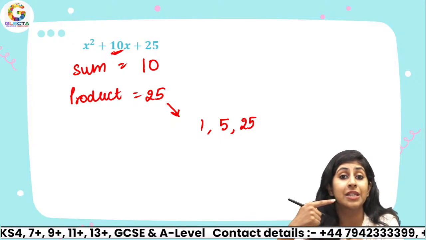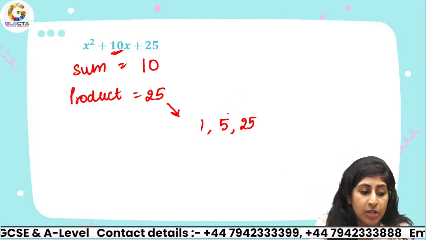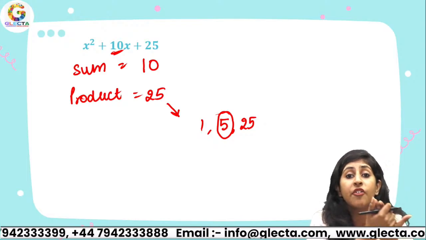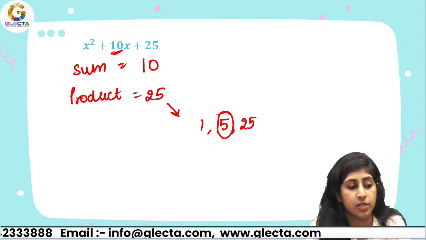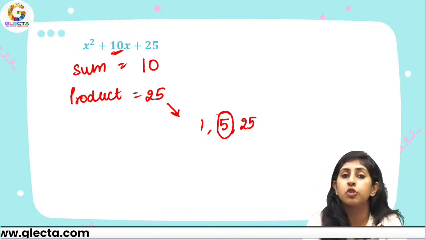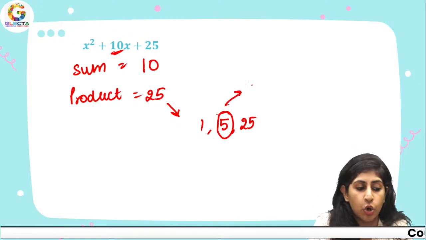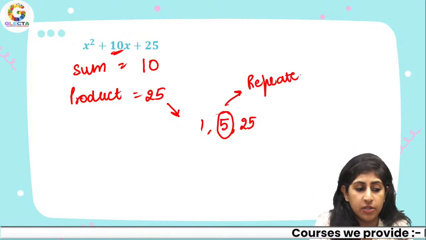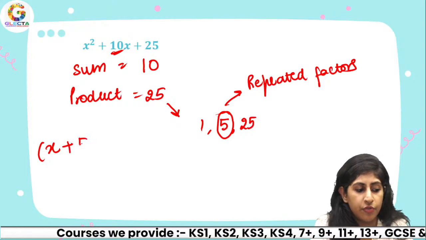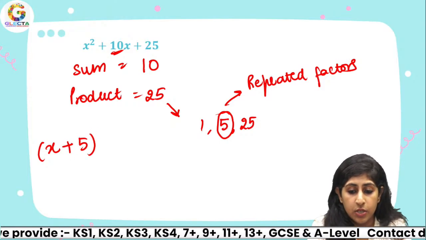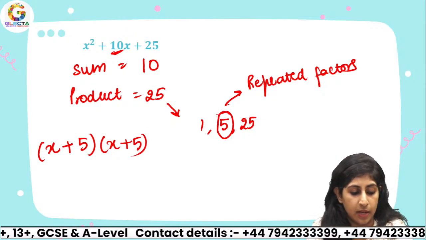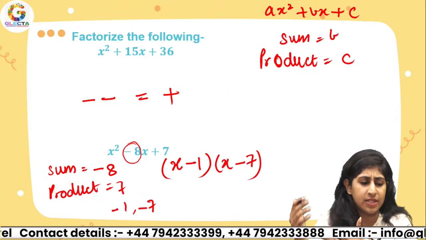Actually you can. You can take repeated factors as well. For example, 5 plus 5 is 10. 5 times 5 is 25, isn't it? So don't just see what numbers are the factors, but also see the repeated factors. These are actually called repeated factors, right? So since we are taking 5 and 5, I can expand it as (x plus 5) times (x plus 5). As simple as that.